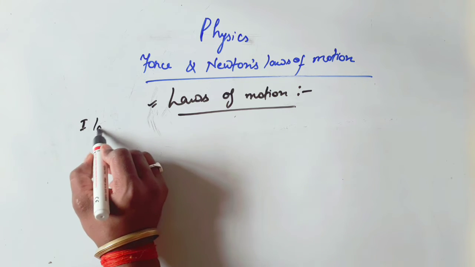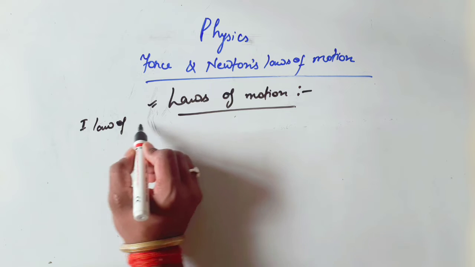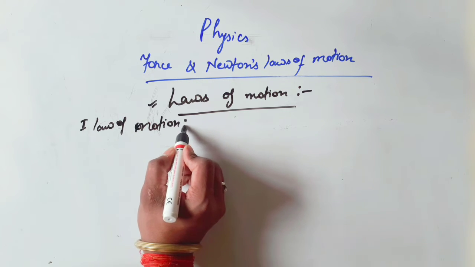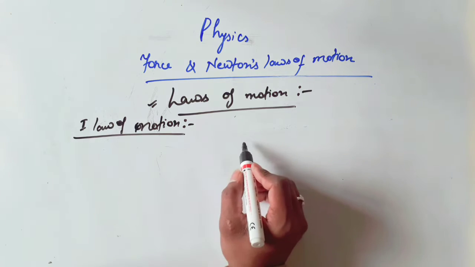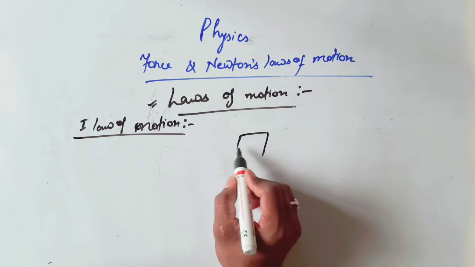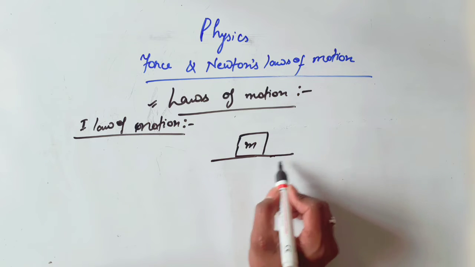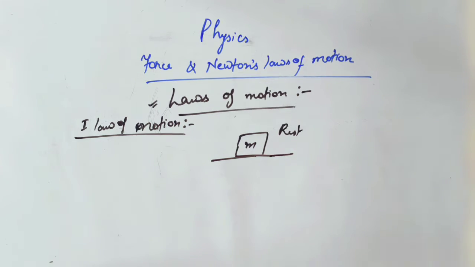Firstly, what is the first law of motion? If a body is at rest, it remains at rest.